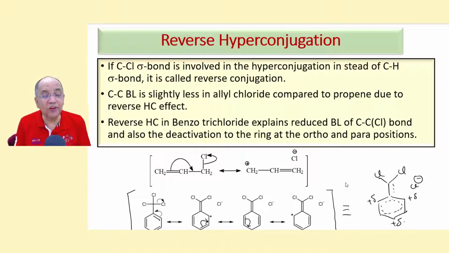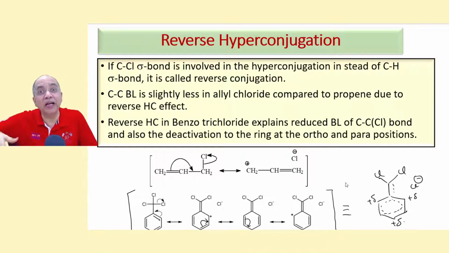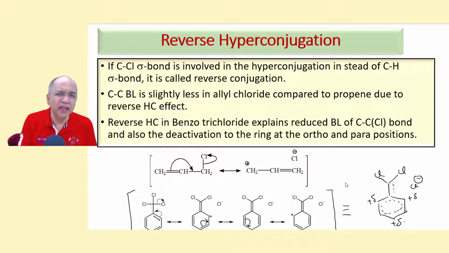And there is another phenomenon called reverse hyperconjugation. Sometimes we can call it minus H effect, but plus H and minus H are seldom used. Only hyperconjugation where the CH bond is used. When an electronegative atom like chlorine is involved, it is called reverse hyperconjugation. That means a negative ion will be formed.